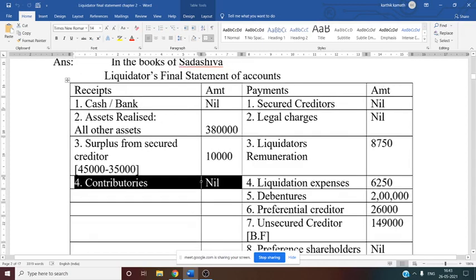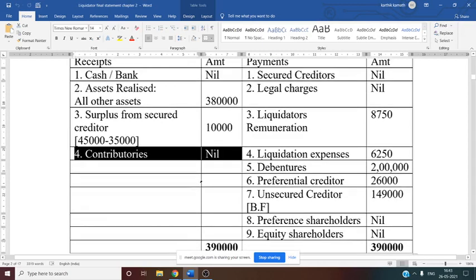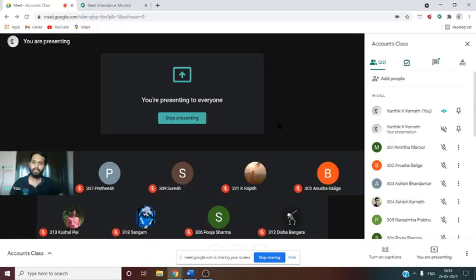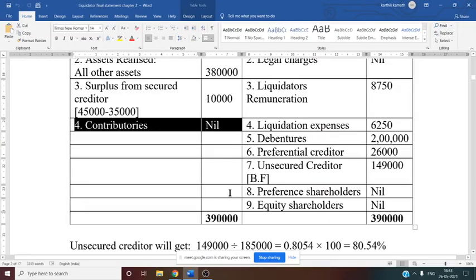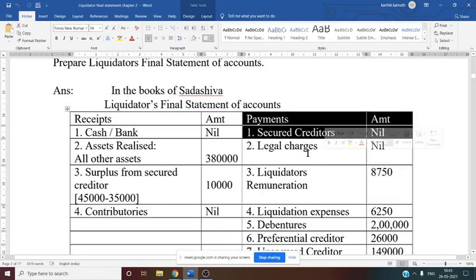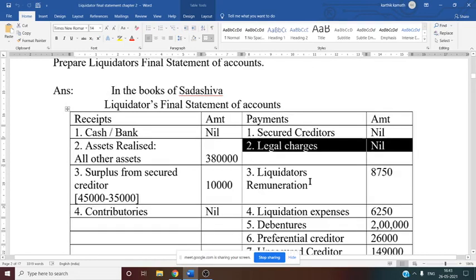So now you can directly calculate the total of the receipt side. 3,80,000 plus 10,000, 3,90,000. Obviously this 3,90,000 is the total of the side, because receipts are more in this problem and payment is less. So 3,90,000 is the total of both the sides. Now payment side, if you see, there is a secured creditor. Secured creditor nil, we have already discussed. Legal charges, that is not given, that is why nil.